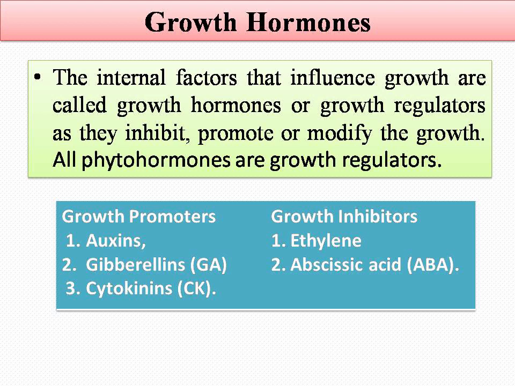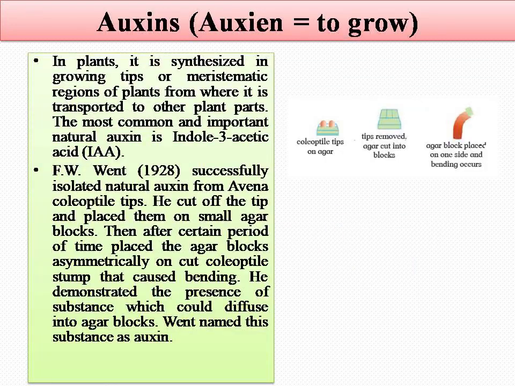Out of these 5, they are again classified into 2 main groups. First group is called growth promoters and second group is called growth inhibitors. Auxin, gibberellin, cytokinin are considered growth promoters, while ethylene and abscisic acid are considered growth inhibitors. First growth hormone, that is the auxin.